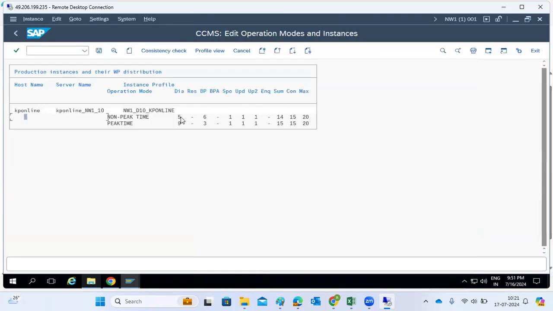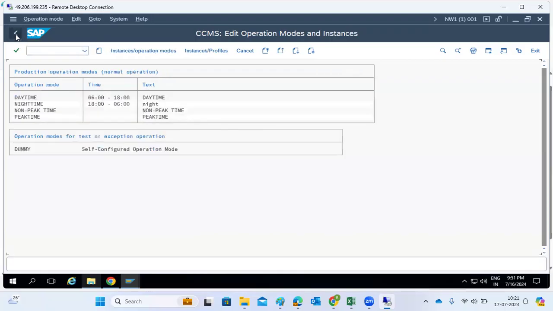So at peak time, we have 9 dialogs, 3 here, right? During the daytime, meaning non-peak hours, we have only 5 out of 9, only 5 dialogs. The remaining will be converted to BTC here. Like that, you set the settings here. Then confirm the save button here, right? Operation mode is saved here.